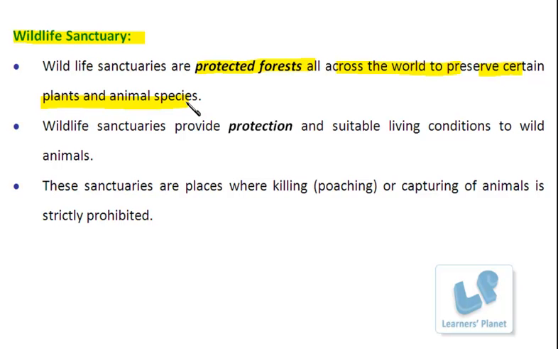So these wildlife sanctuaries provide protection and suitable living conditions for the survival of such wild organisms. These are specific areas where the killing, poaching or capturing of animals is strictly prohibited. The implementation of such specific rules or laws helps in the maintenance of wildlife sanctuaries, as well as providing protection to these living organisms.